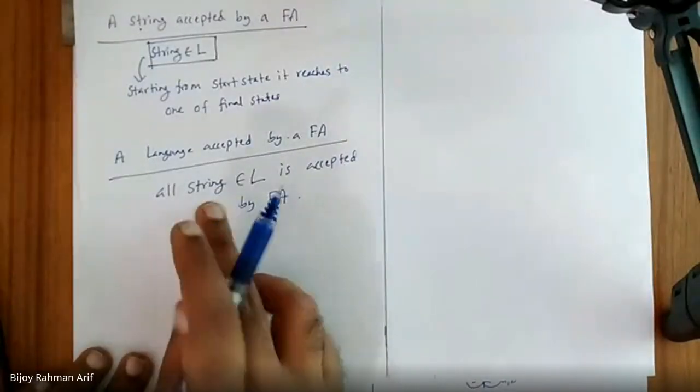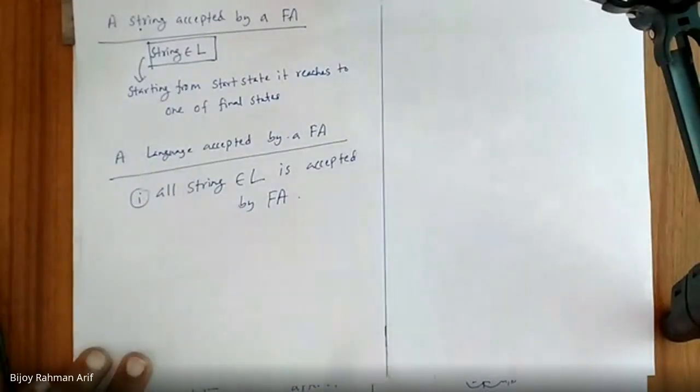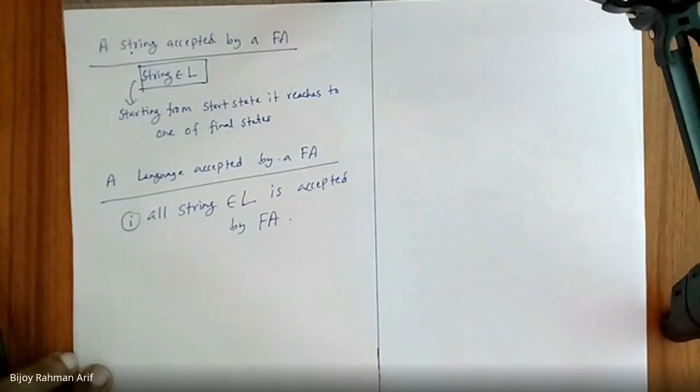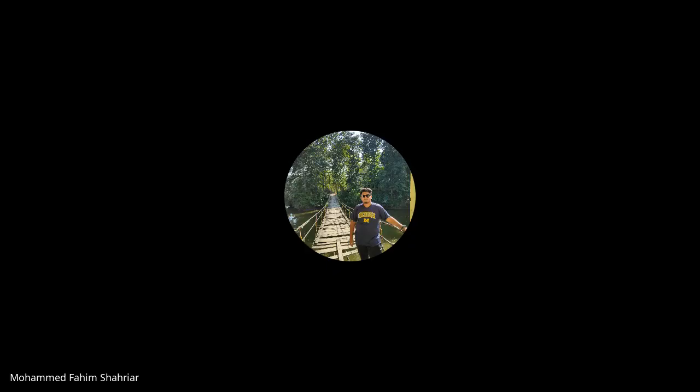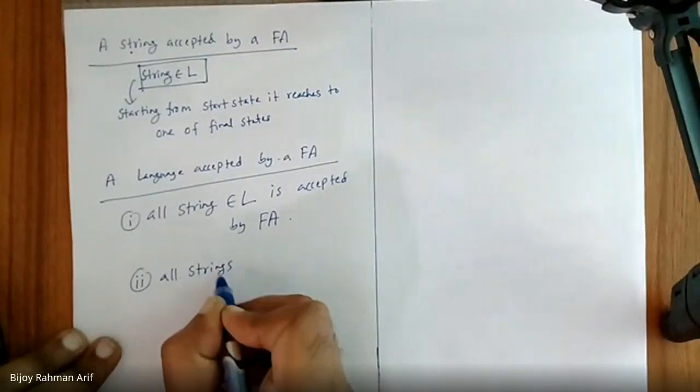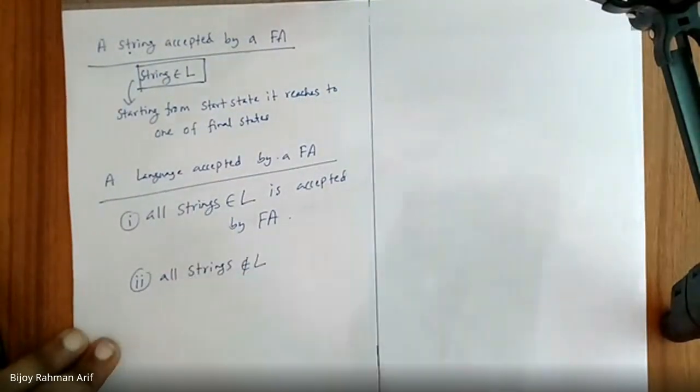Is that enough? Is there anything else? How about the strings which do not belong to the language? What would happen to those?